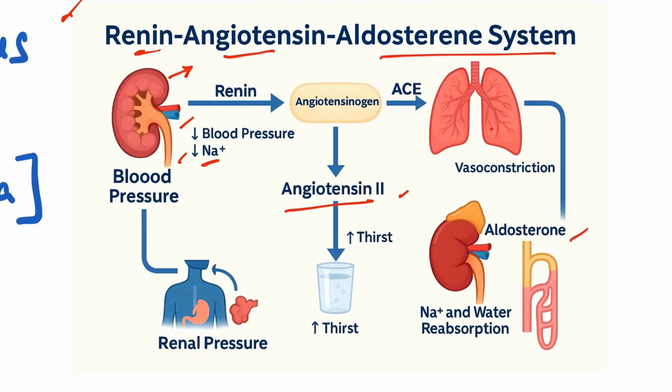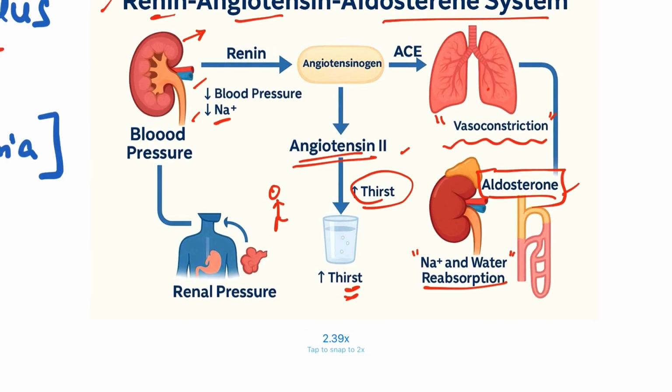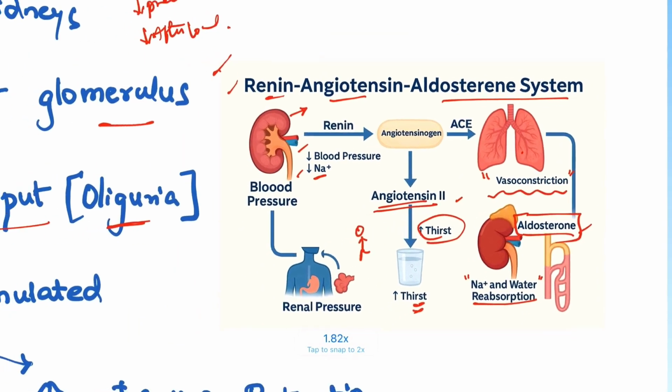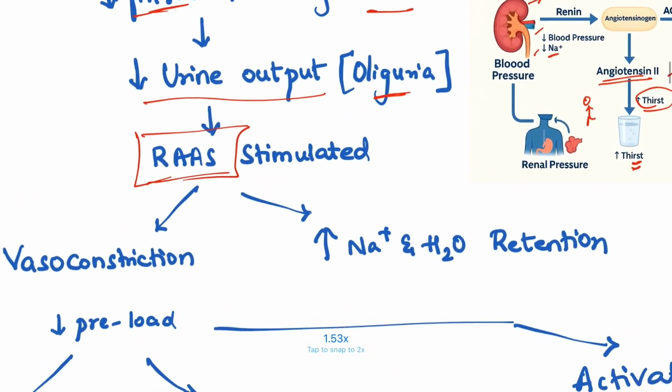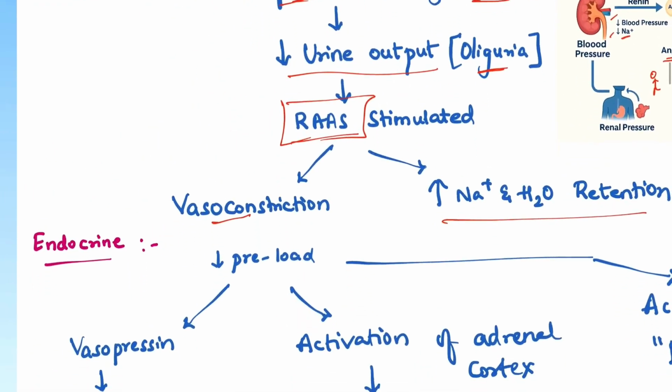Angiotensin 2 will cause increased thirst. So patients with obstruction or perforation who are in shock will have this renin angiotensin aldosterone system active, so they will ask you for water. There will be increased thirst, sodium and water resorption by aldosterone, as well as vasoconstriction. So these are the mechanisms by which the body will cope up with the decreased urine output, that is oliguria. It is vasoconstriction and sodium and water retention at the level of the kidneys.